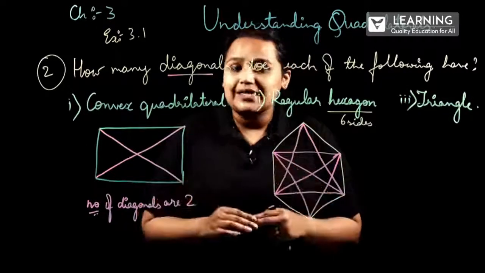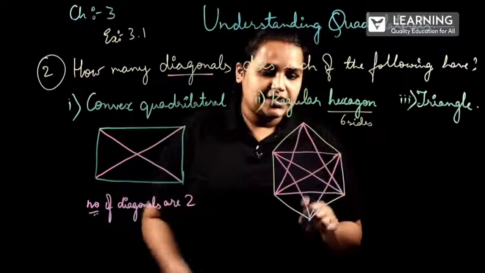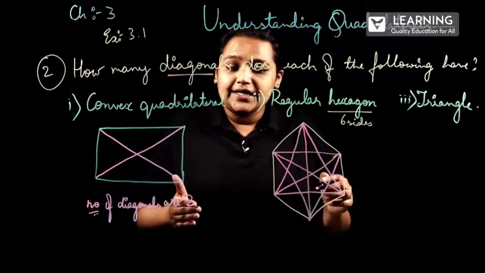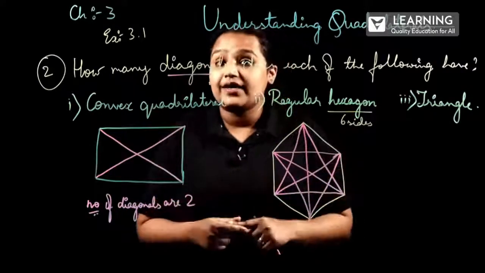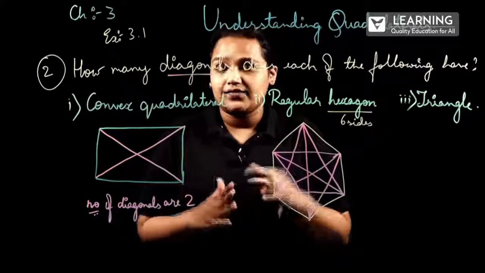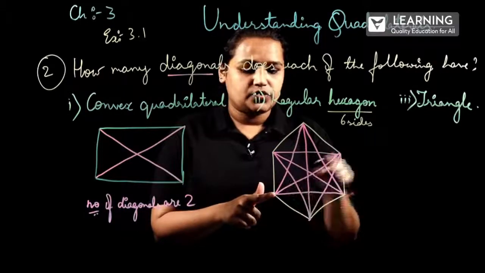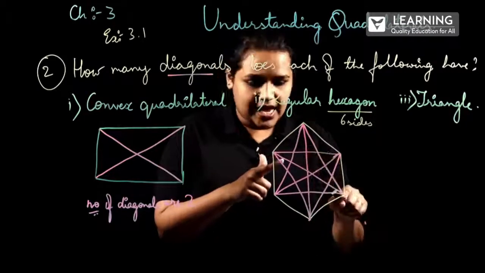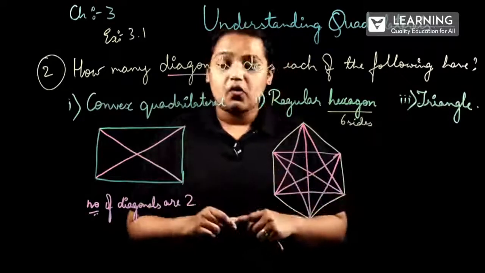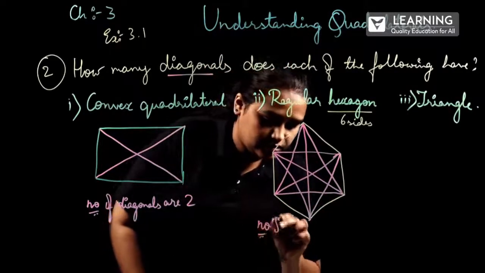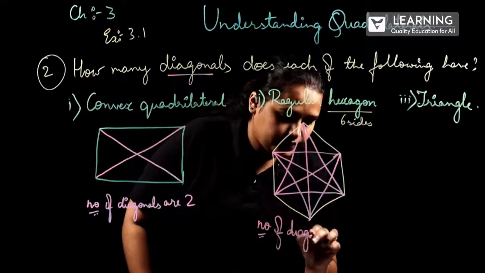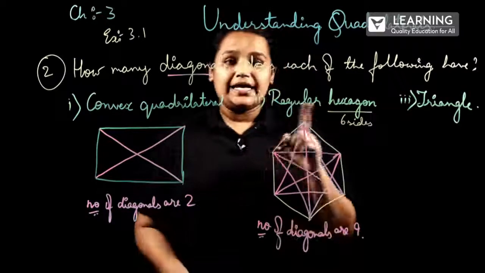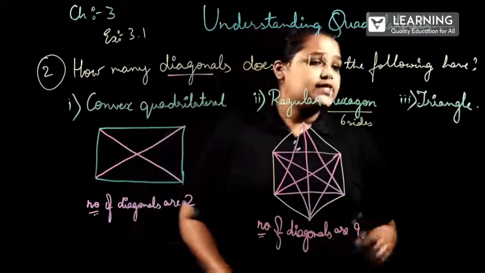So the number of diagonals we have got is 8 and one more, between two non-consecutive vertices of this polygon. We have to see how many diagonals we can draw in any polygon they have given. Okay, so here 1, 2, 3, 4, 5, 6, 7, 8, 9. So the number of diagonals are 9.